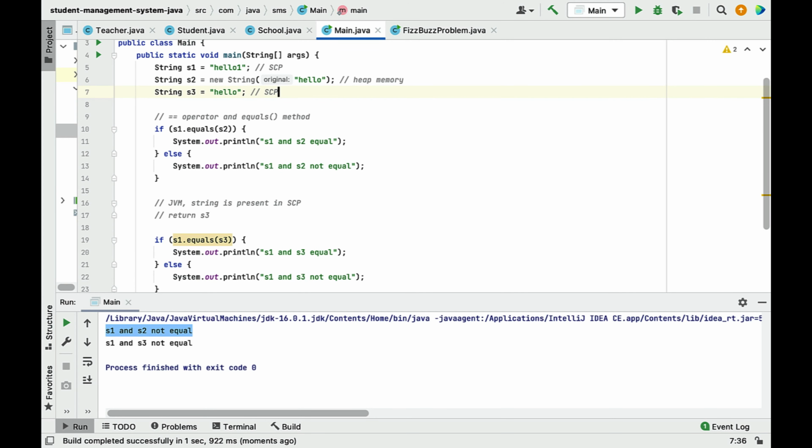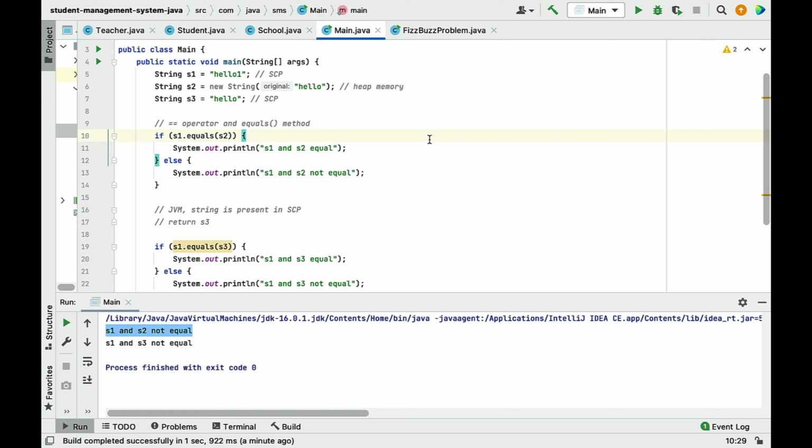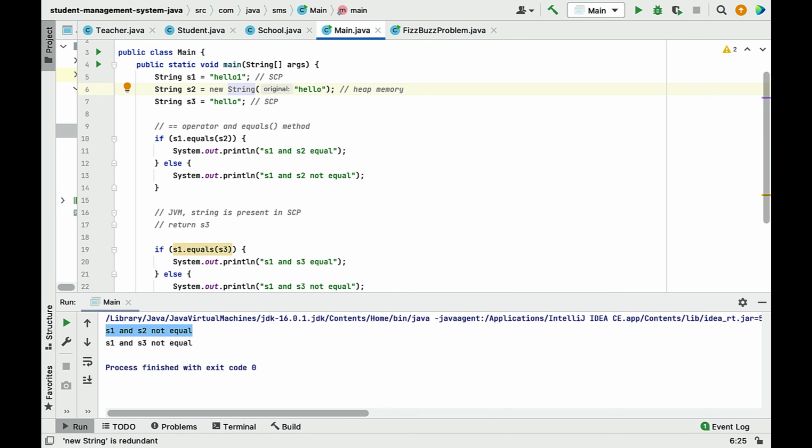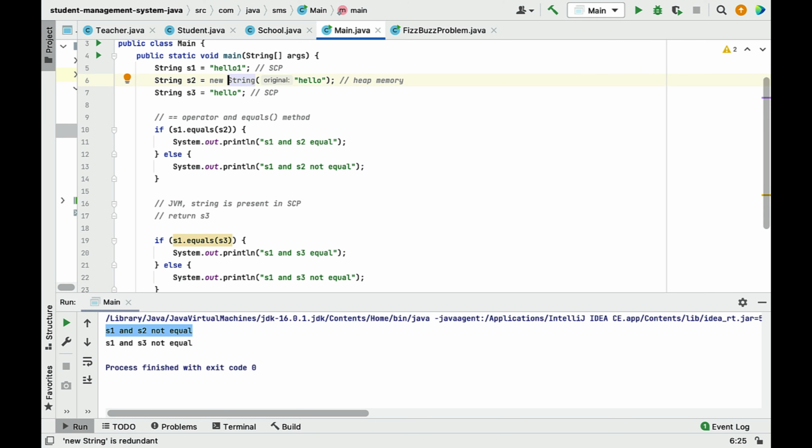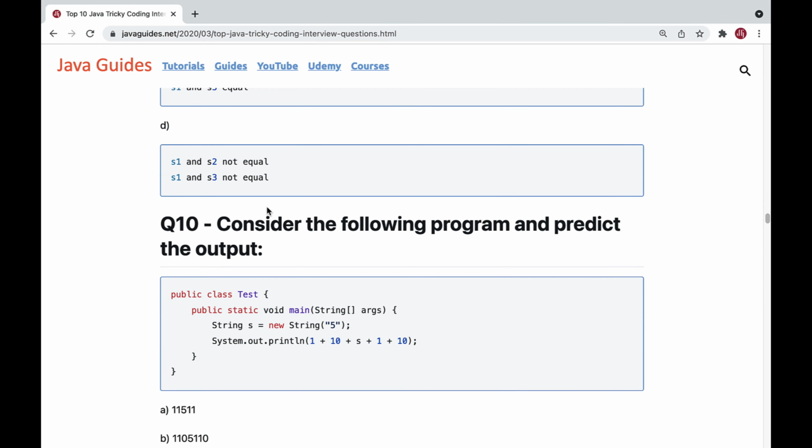Okay, so in case of the equals method, the memory location doesn't matter, right? The content matters. If the content of both objects is the same, then the equals method returns true. So in Java, whenever you want to compare two string objects, always use the equals method. All right, great. This kind of coding question you will get in interviews, so try to understand the difference between the equal to operator and the equals method, so that whenever you get this kind of question, you will definitely answer it.